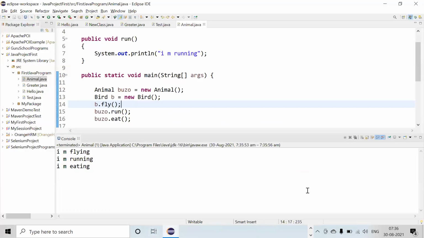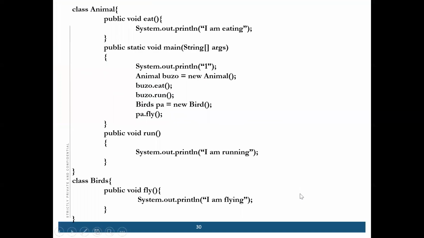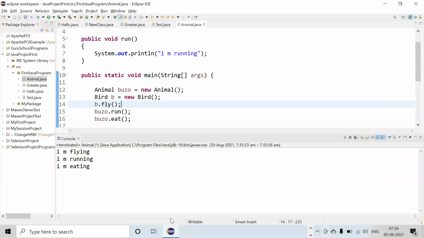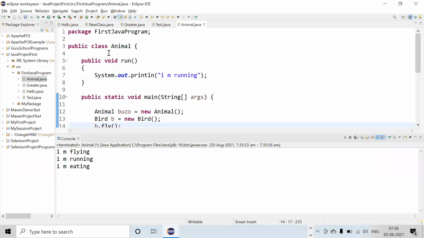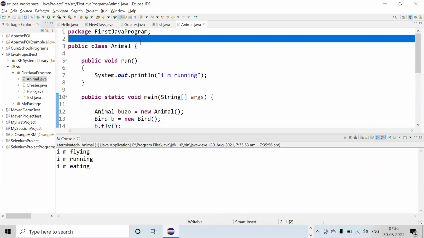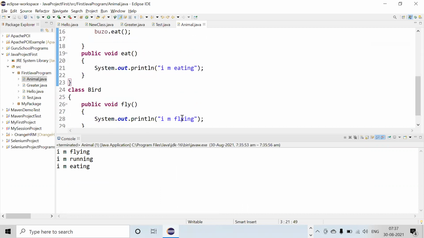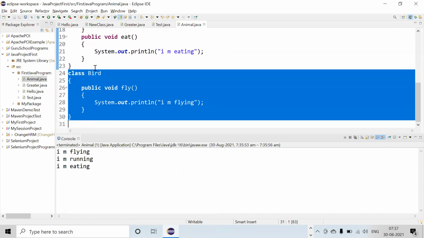Teacher, I have a doubt. Okay, great. If you go back to your Eclipse, because here we created the class inside the class, right? No, this is not inside a class. This is a separate class. See, this parenthesis is ending here. Both are individual classes. There is no inheritance right now.